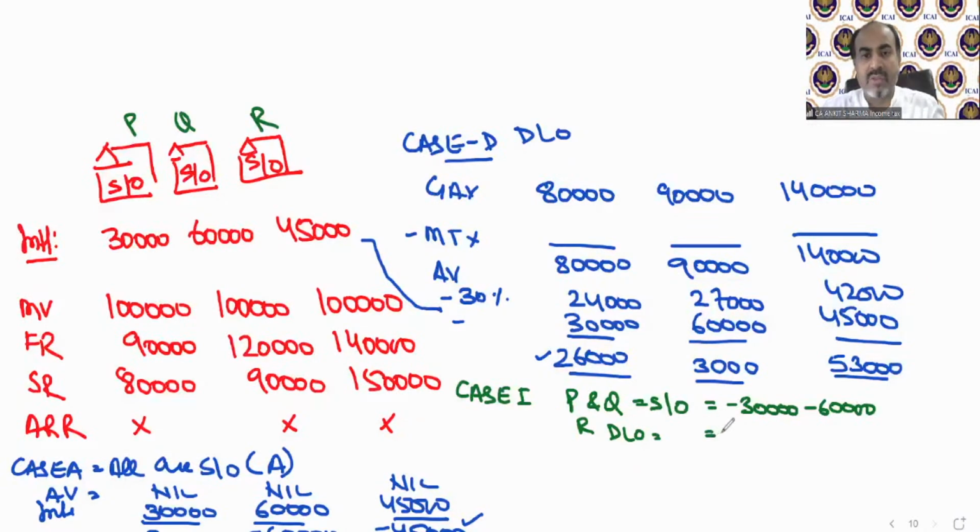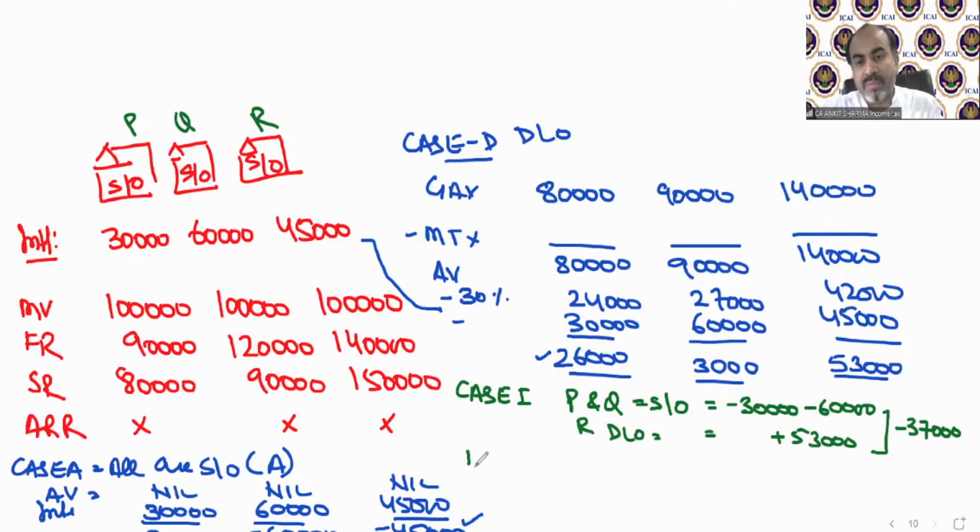And deemed let out in case of R, the value will be plus 53,000. So net income from house property in this scenario will be minus 90,000 plus 53,000, which is a loss of 37,000. So if we assume P and Q as self-occupied, then we take R as deemed let out. In that scenario, we have a loss of 37,000.